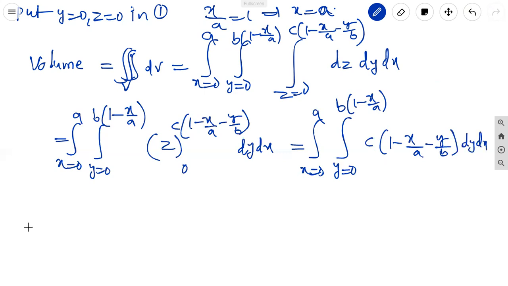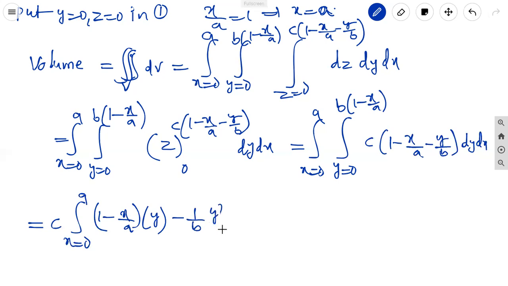The c comes outside. Now we integrate with respect to y. 1 minus x by a is a constant, so the integral of 1 dy is y, and the integral of y by b is y squared by 2b, with limits from 0 to b into 1 minus x by a, dx.